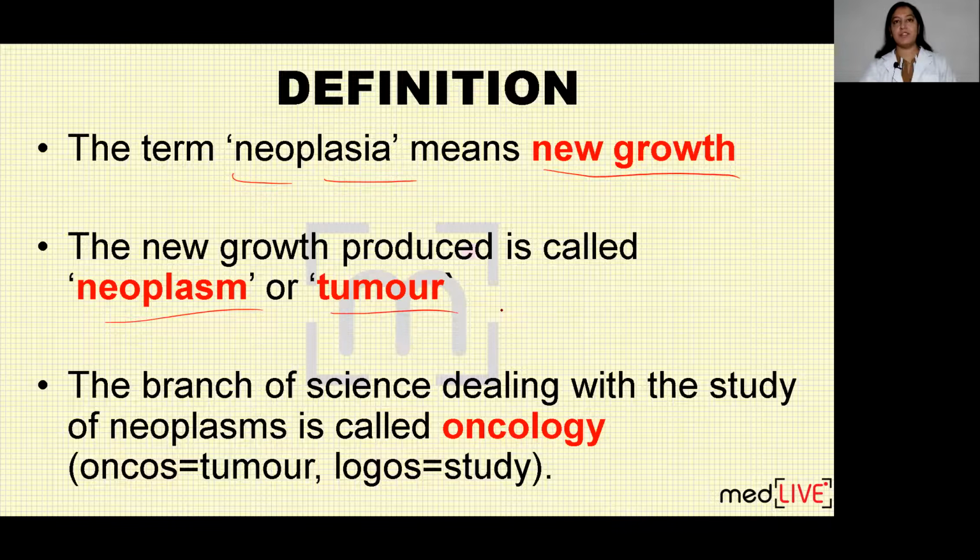Now tumors are of two types, that is benign and malignant. Not all tumors are malignant. We know the branch of science which deals with the study of neoplasm is known as oncology.